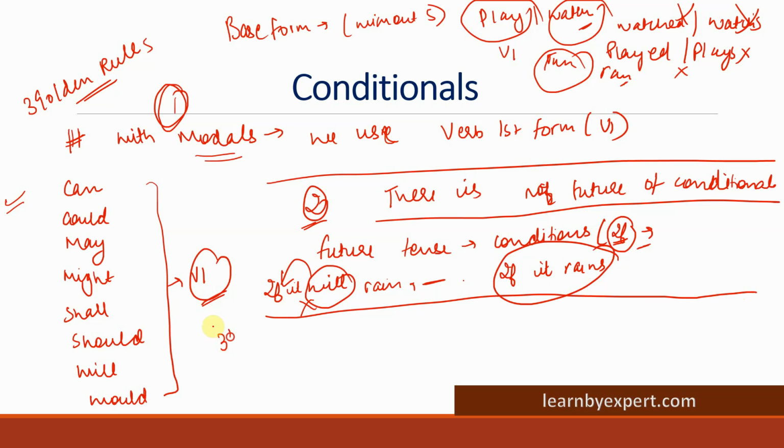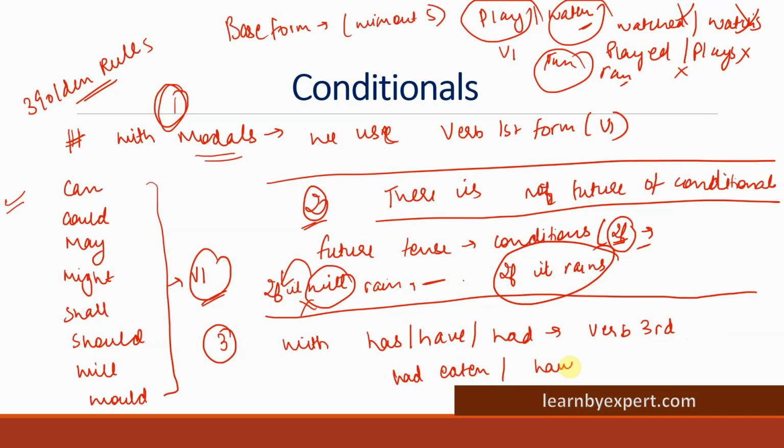Okay. Third golden rule. With has, have, or had, we will always use verb third form. Okay? Had eaten, or we can also write have watched, right? So these are verb third form.